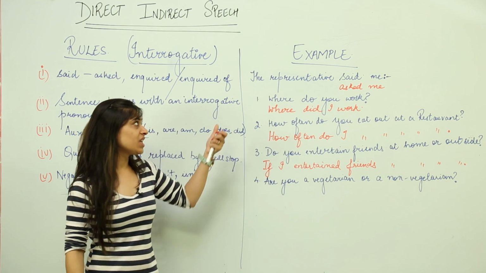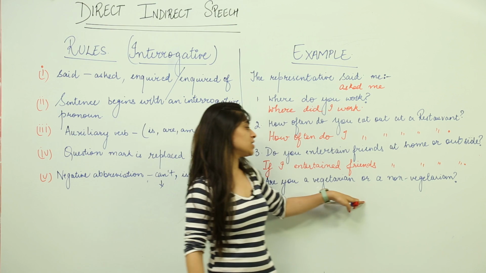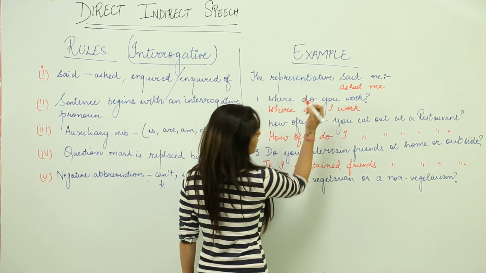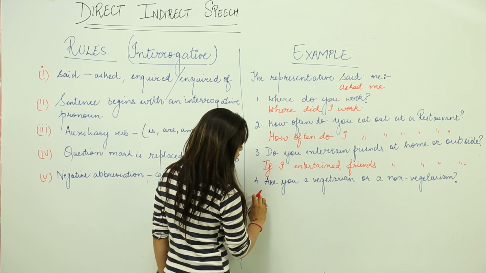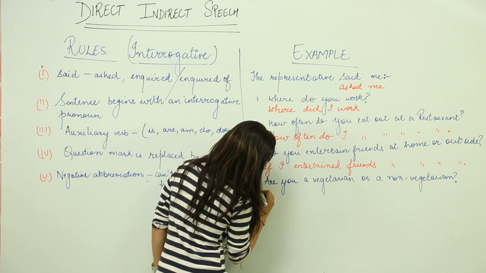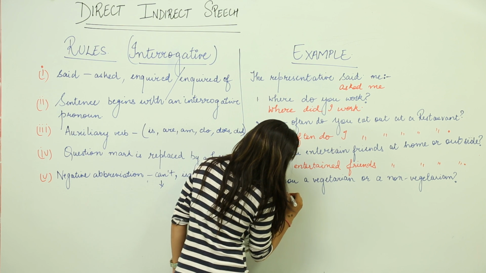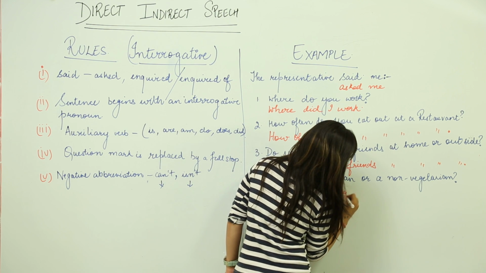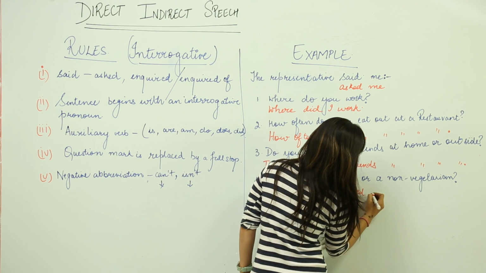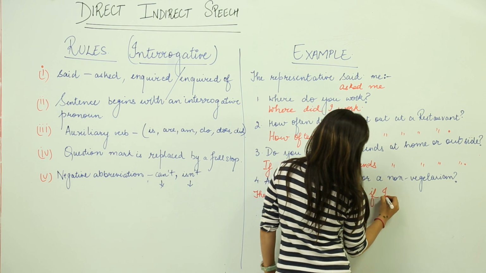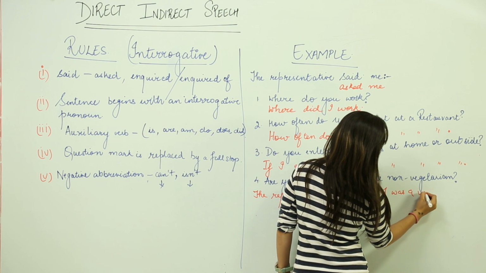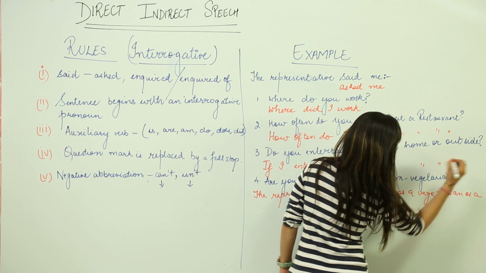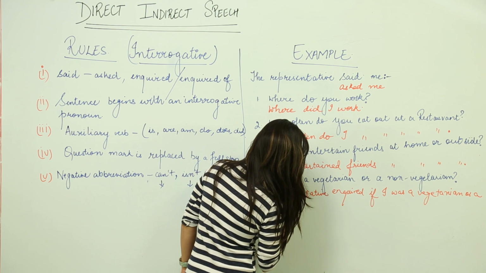Now the last question that the representative asked me was, are you a vegetarian or a non-vegetarian? So for the fourth sentence, I'll write down the whole thing. The representative inquired if I was a vegetarian or a non-vegetarian.